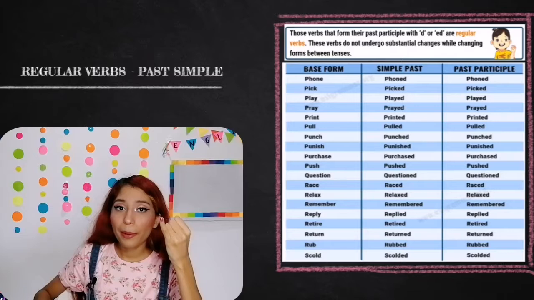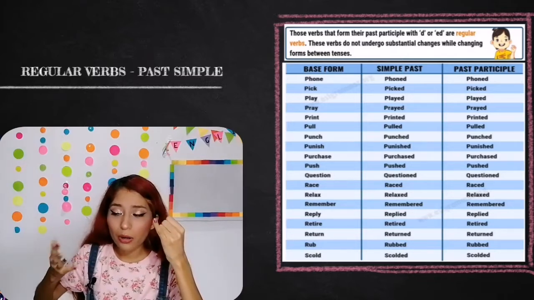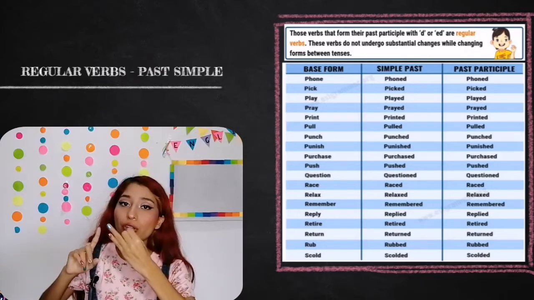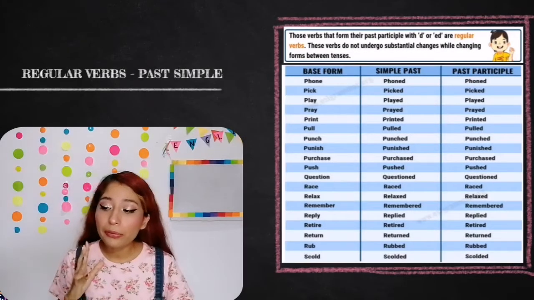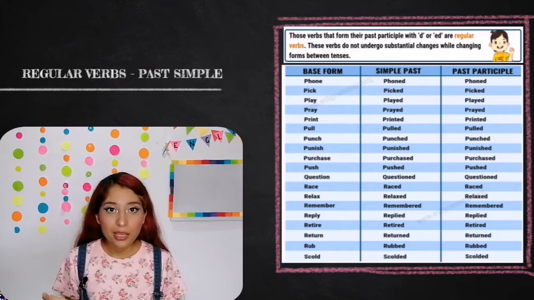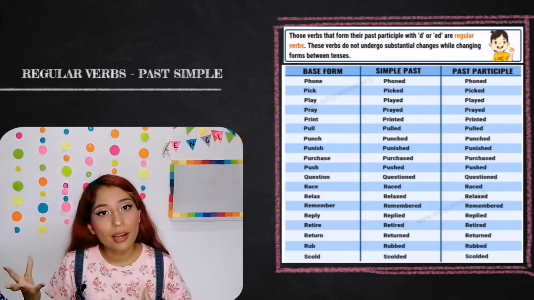We are going to use the base form, that is like the present form, and the simple past. We are only going to be using these two columns. These are some of the verbs that are the regular ones. It doesn't mean that these are the only regular verbs.